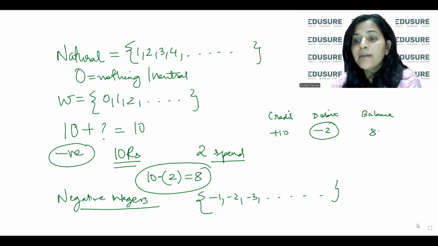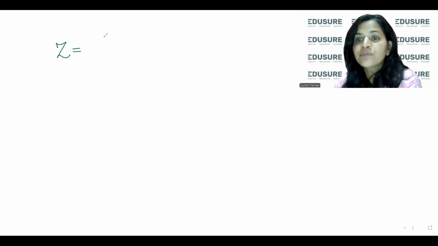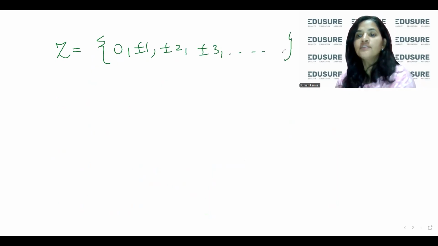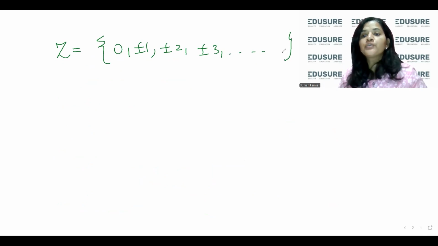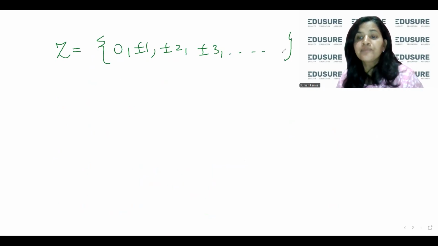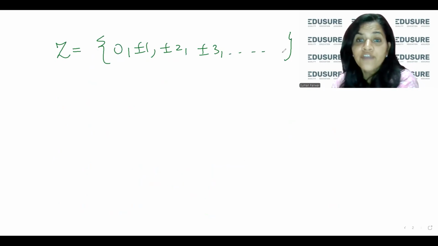Now, when I combine these sets, okay, I get the set of integers. So what is the set of integers? 0, plus minus 1, plus minus 2, plus minus 3, and so on. So now this is how I grow. I learn how to count, then I know the concept of nothing, then I know the concept of credit and debit. Now, what about fractions? Like, it's like half a banana.